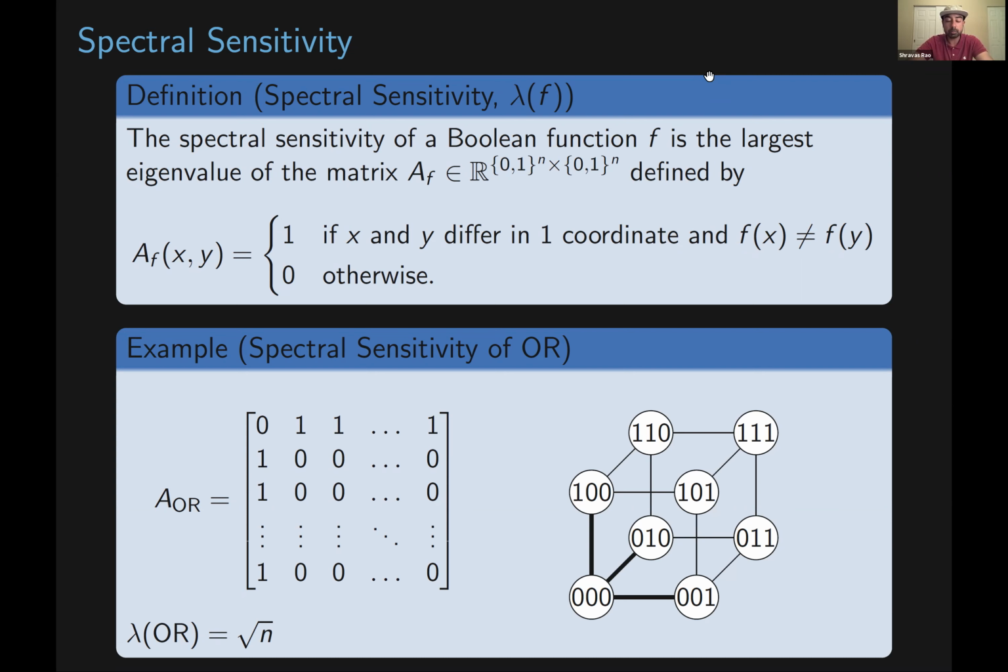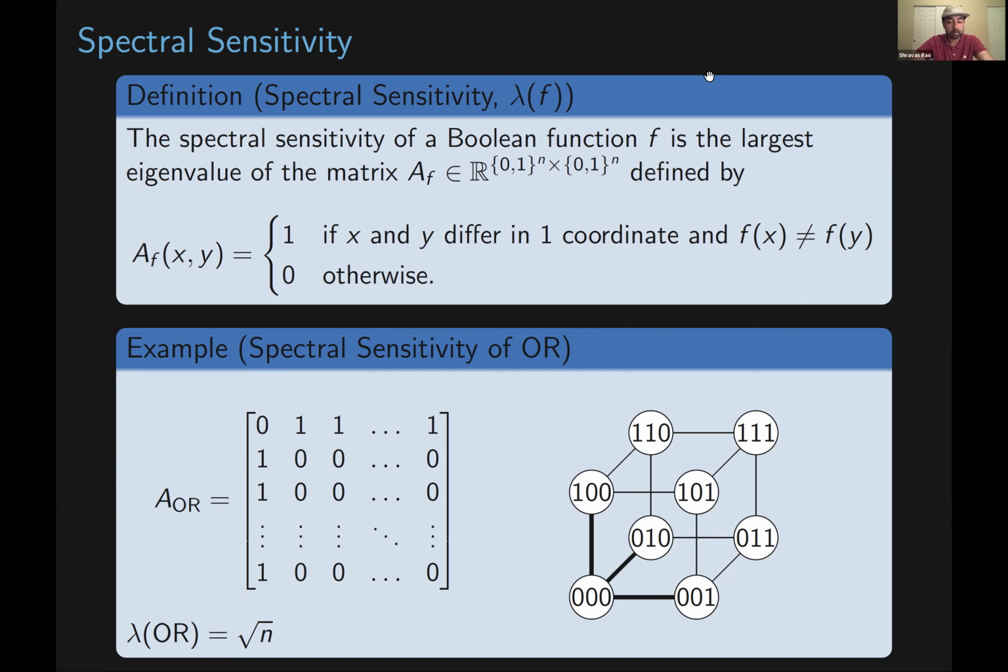In particular, we're going to form this subgraph of the hypercube by putting all of the 0 inputs of our function f on one side and all of the 1 inputs on the other side, and only keeping those edges that go from a 0 input to a 1 input or vice versa. And if an edge goes from a 0 input to a 0 input or a 1 input to a 1 input, then we're going to remove those edges.